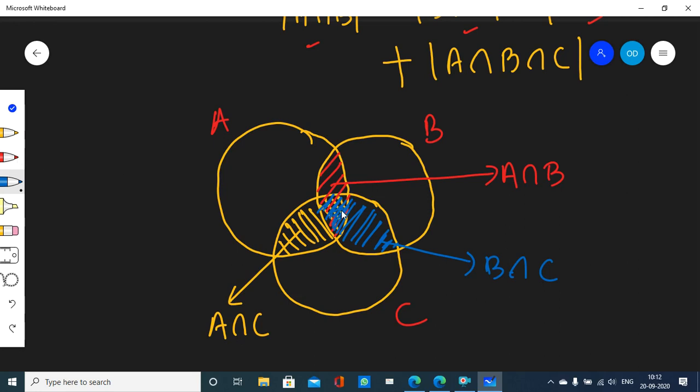Do you see this region where red, yellow and blue merge? Here are all the elements that are common between A, B, C, all three, that are mutually shared by A, B, C. So this region is called A intersection B intersection C. Got it?